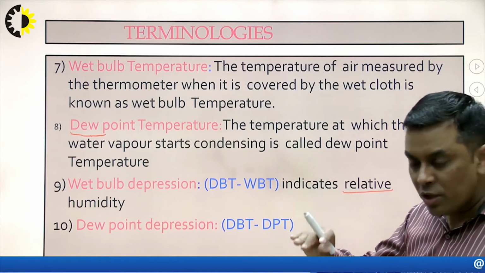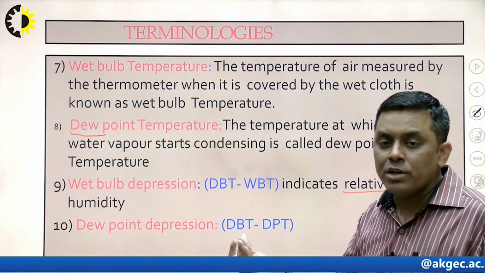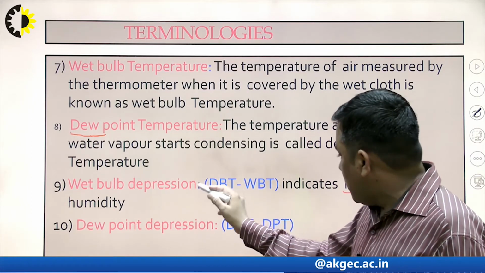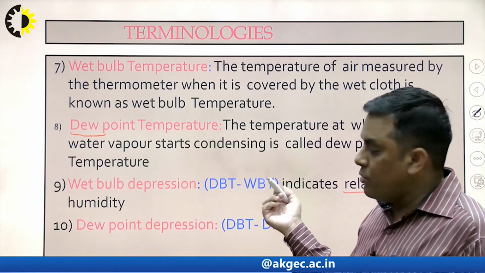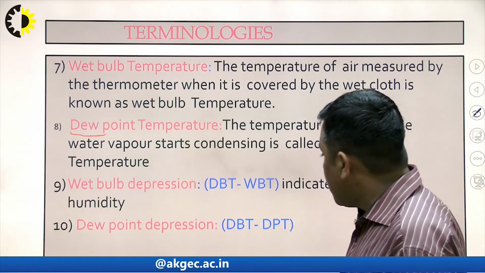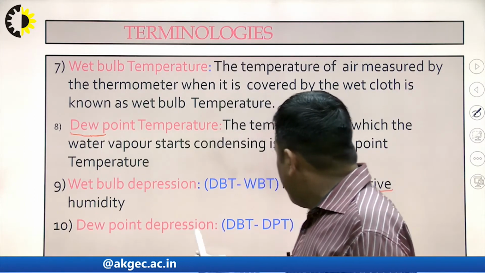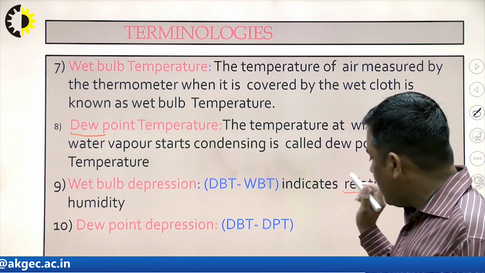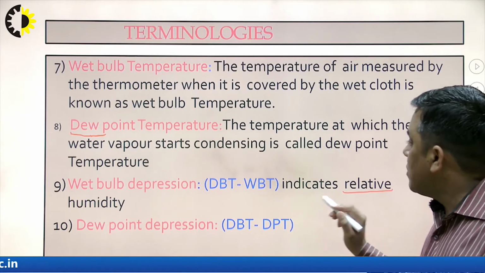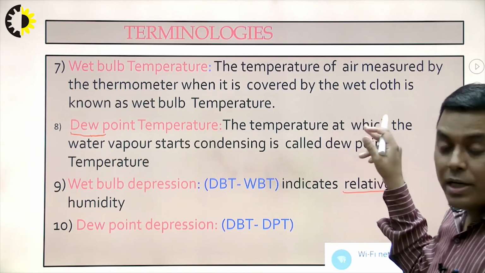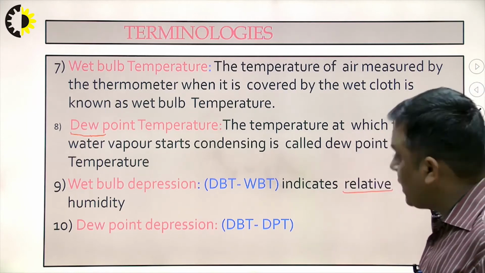As I already told, relative humidity tells us whether evaporation will take place or not. So if there is a difference between DBT and WBT, then obviously there is a possibility of evaporation. Then the dew point depression is the difference between the dry bulb temperature and the dew point temperature. So these are the basic terminologies related to air conditioning systems.